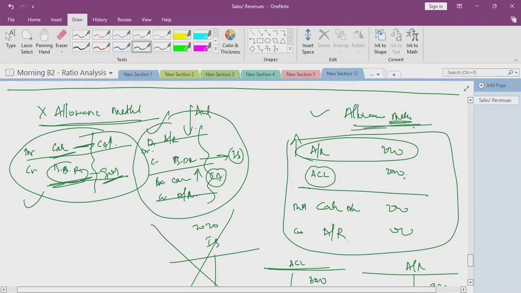In the allowance method, we simply increase the accounts receivable 2000, and to that extent the allowance for credit losses will be credited. We are not going to touch the income statement here. Here we are touching the income statement: bad debts recovery. Why?